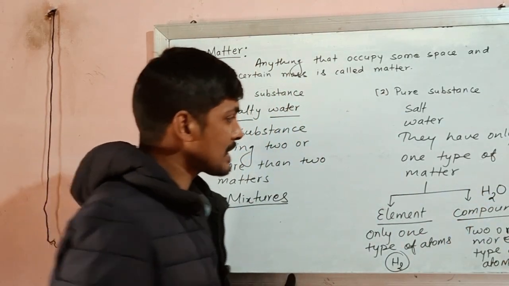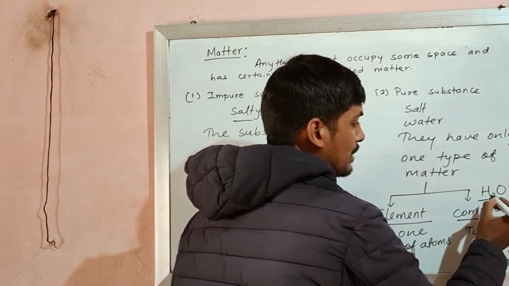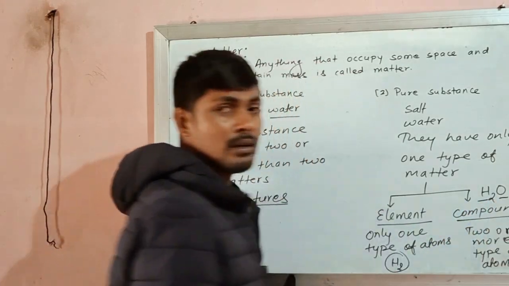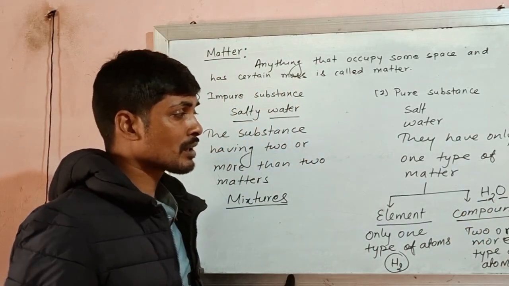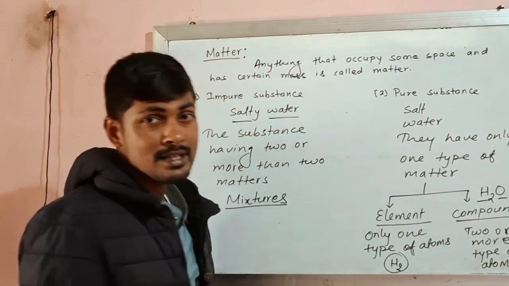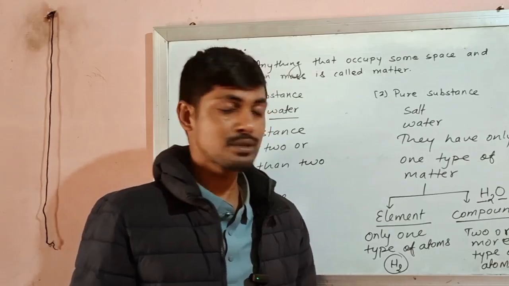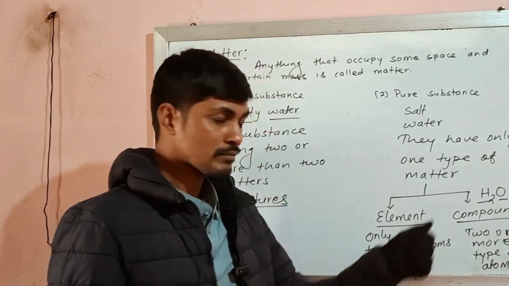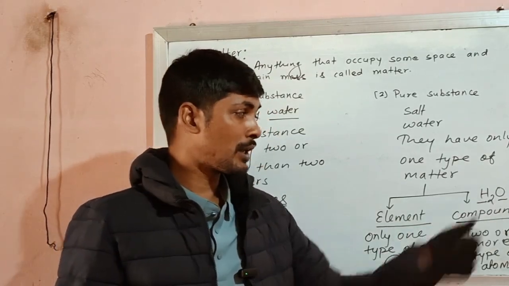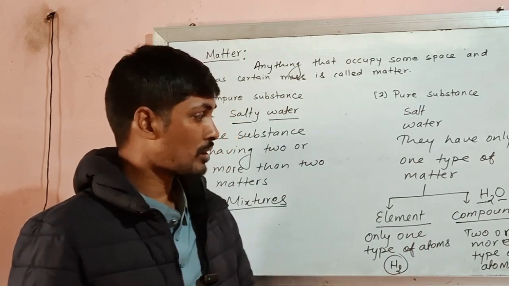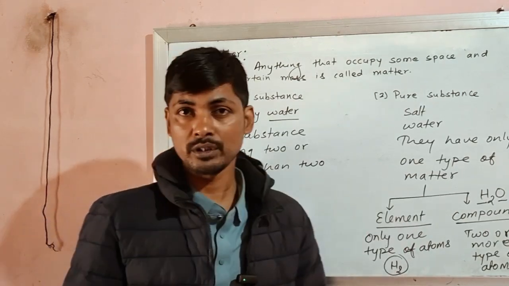H2O. In this H2O, there are two atoms of hydrogen and one atom of oxygen. So, since there is presence of two or more types of atoms in a water molecule, it is called a compound.